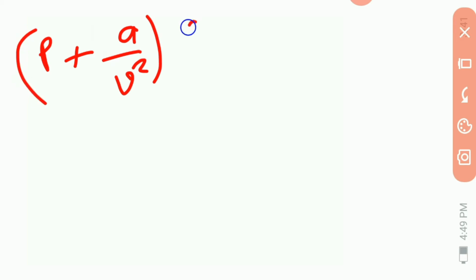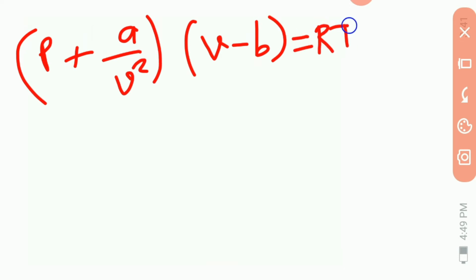Suppose this equation, P plus A upon V square into V minus B is equal to RT, is number 4, and this equation is due to van der Waals.